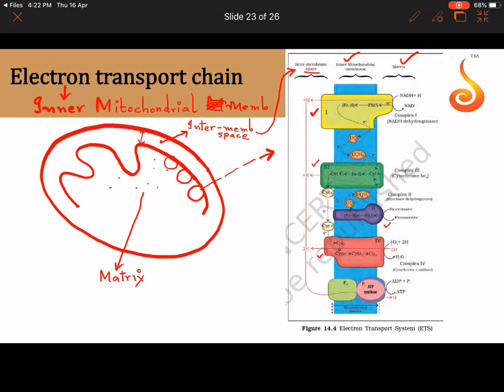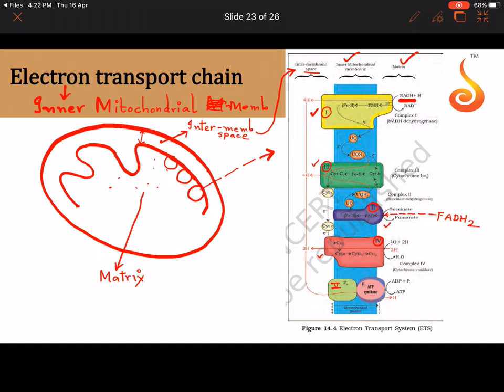Now here, which is the feeding substrate to all these electron transport chain? Now notice it is NADH, which came from glycolysis and Krebs cycle, and it is FADH. See here, FAD, actually here it should be written FADH2 feeds this complex. FADH2 gives electrons to this. This is called complex 1, this is called complex 3, this is called complex 2, the purple one is complex 2, the red one is complex 4, and the last one is called complex 5. So see how electrons are passing throughout, isn't it?